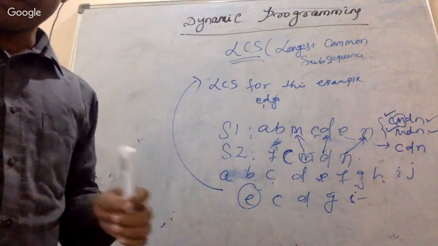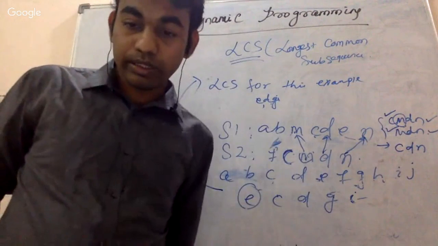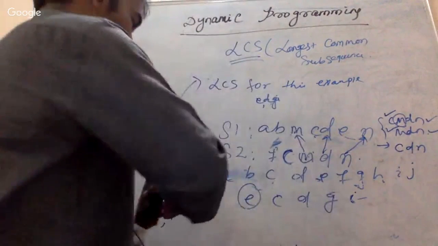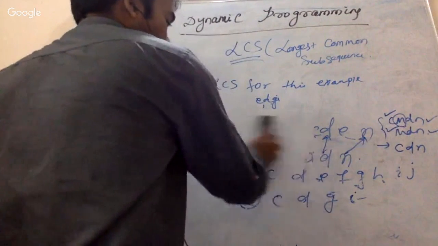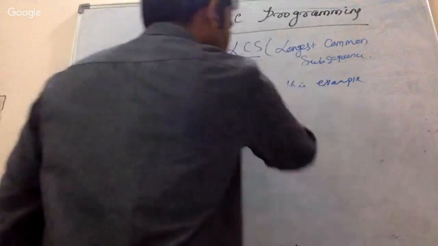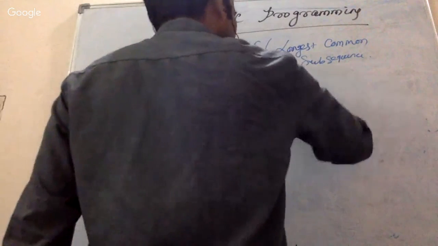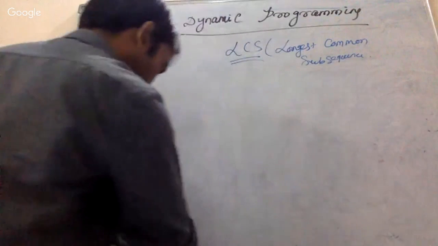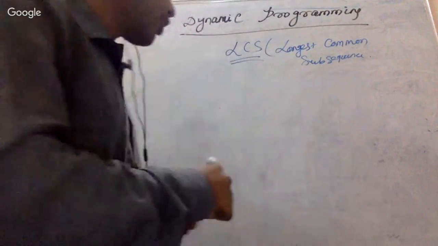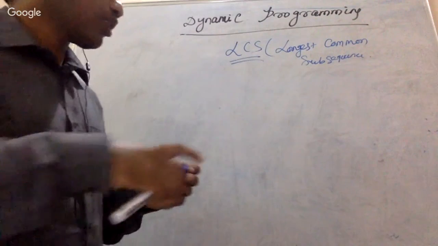Now the question is, how can we solve this particular problem using dynamic programming? Dynamic programming means we are going to use all the sub-problem optimal solutions, and we are going to store them in some memory locations, which we are going to use in future in order to find the optimal solution. So now I will take a small example to solve this LCS.